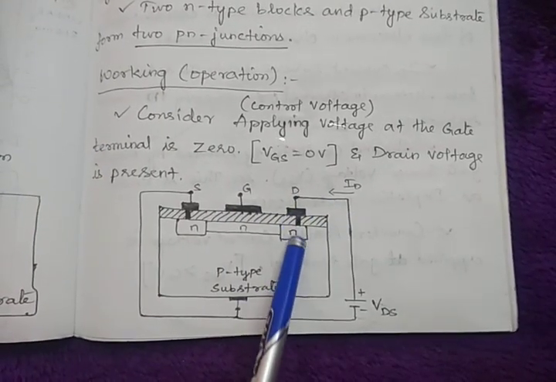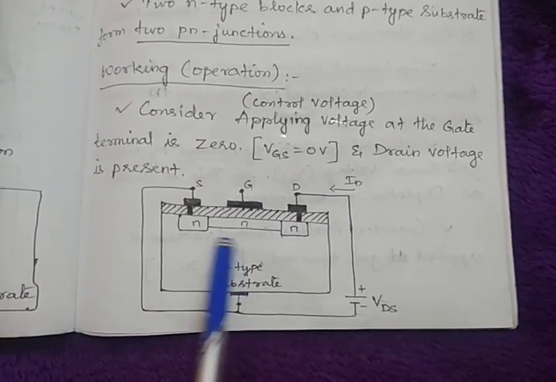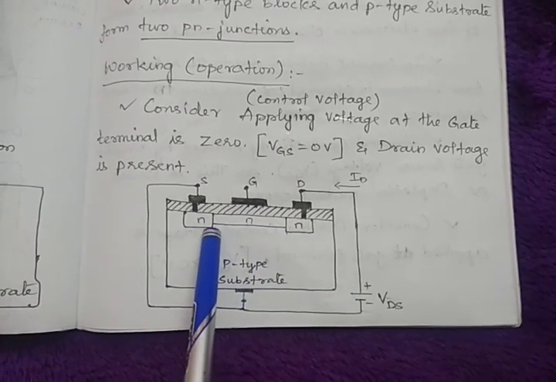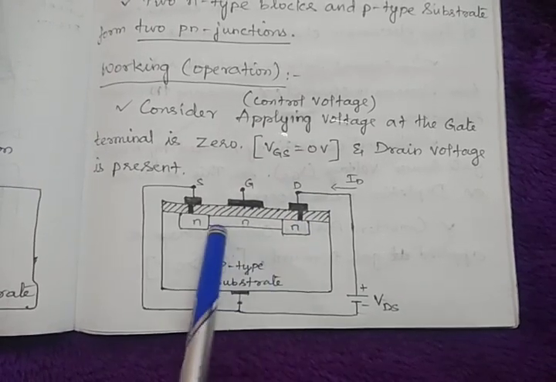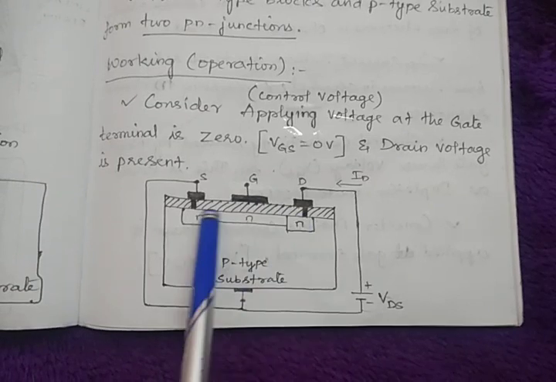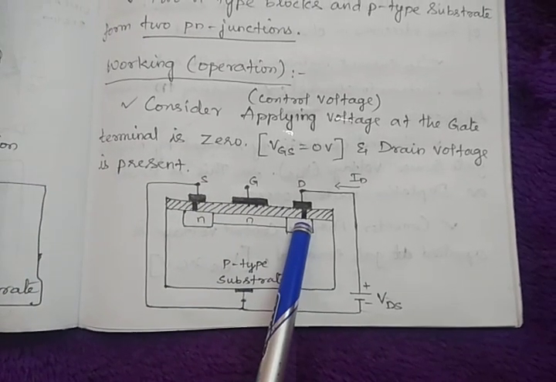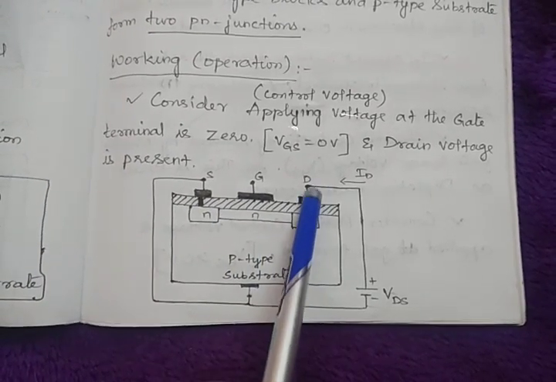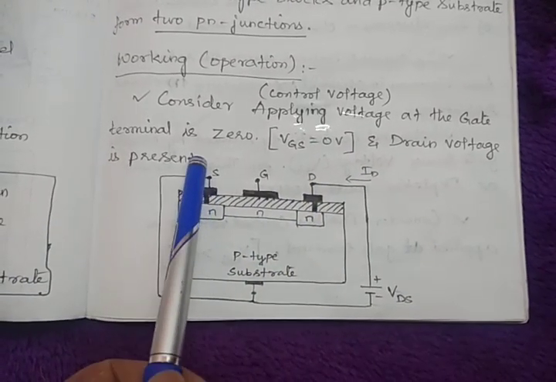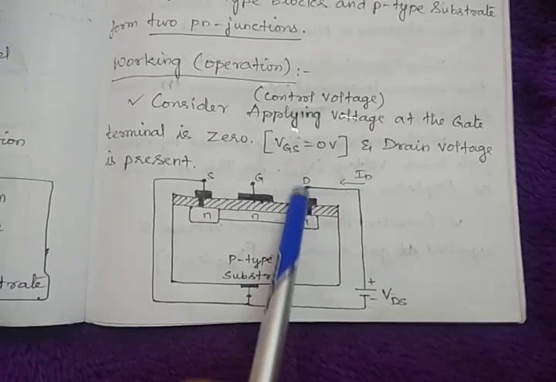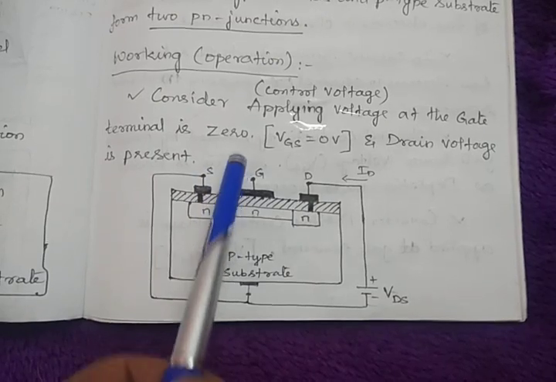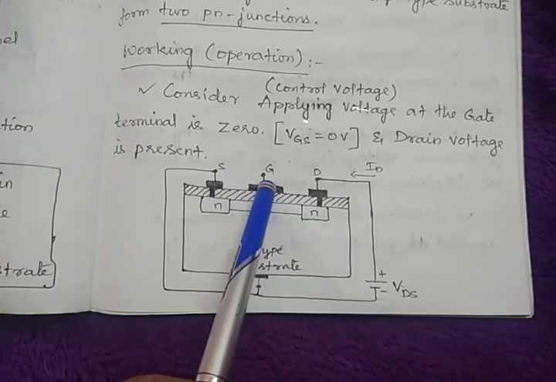Internally this n-type material and this n-type material are connected with this channel, so through this channel electrons start to move from source to drain, which means current will flow from drain to source when VGS is 0.